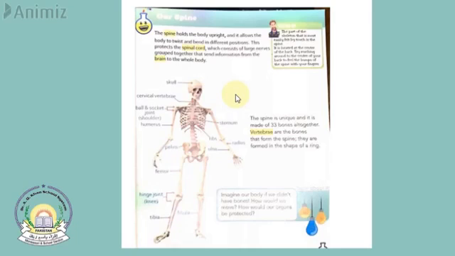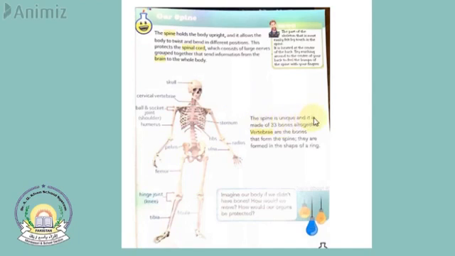The spine protects the spinal cord, which consists of nerves grouped together that send information from the brain to the whole body. The spinal cord is located at the back of your neck, and it consists of different large nerves which are joined together. They send information from the brain to all the body. Our body is controlled by the spinal cord.